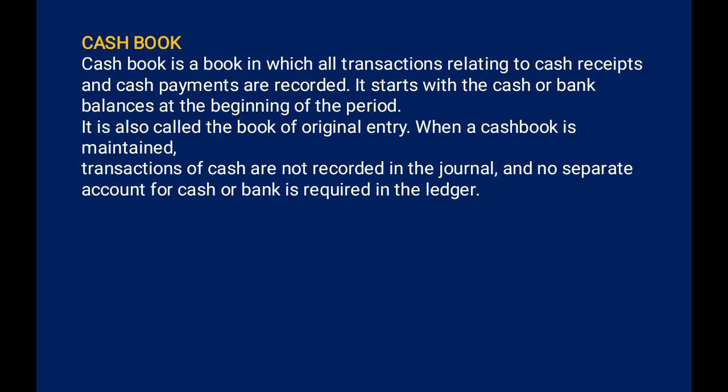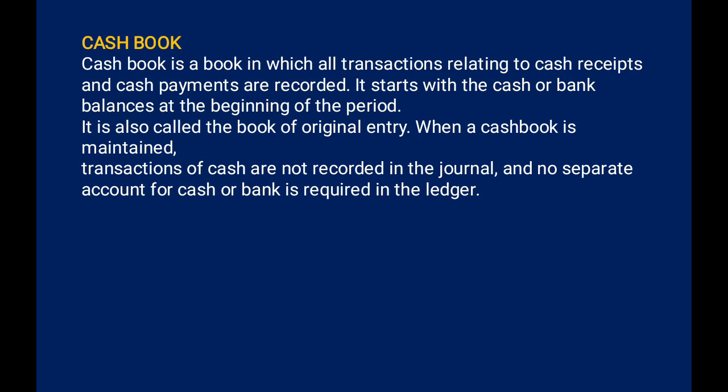The cash book is a book in which we record all transactions related to cash receipts and cash payments. It starts with the cash or bank balances at the beginning of the period. It is also called the book of original entry.